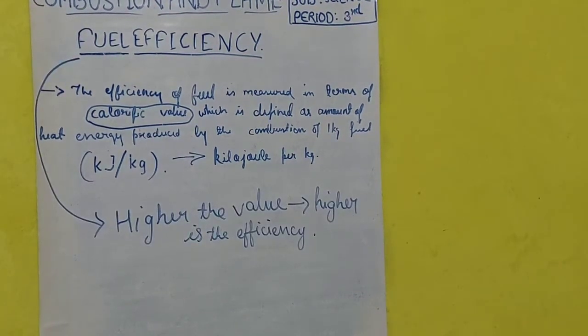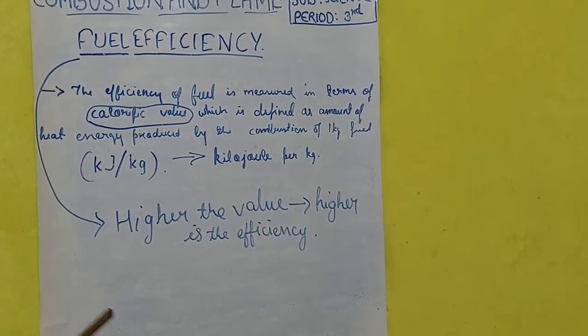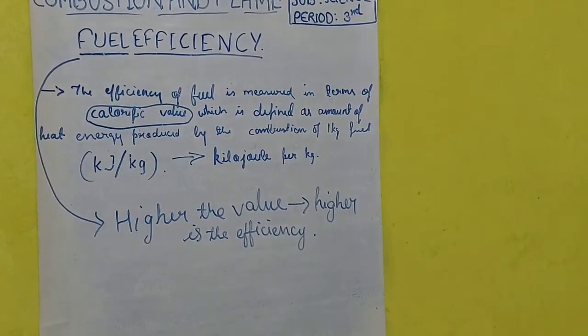Now, when I am talking about fuel efficiency, when we measure the efficiency of a fuel in terms of calorific value, different fuels will have different calorific values, on the basis of which they are considered as less efficient, more efficient or most efficient. Clear?